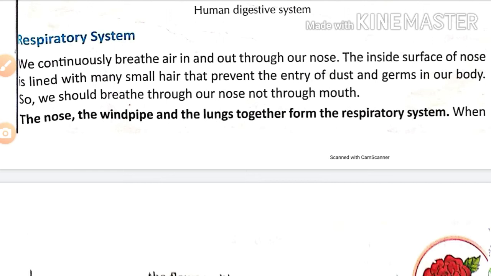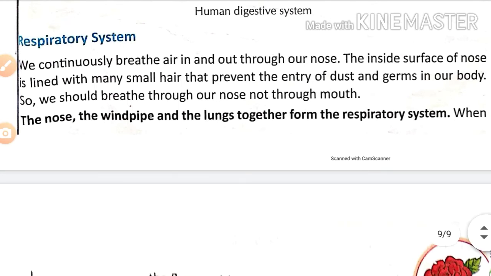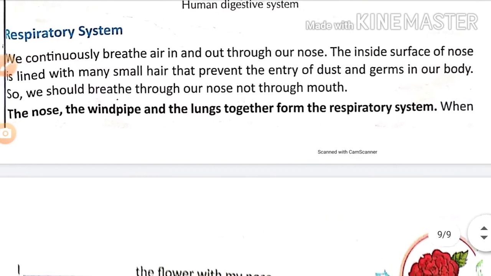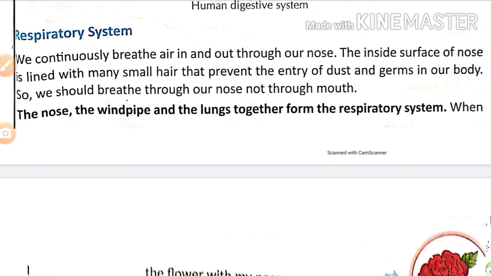If you take air from the mouth, then there is no obstacle for these things. So that impure air, with the dust and the germs, will enter your lungs and affect your respiratory system.